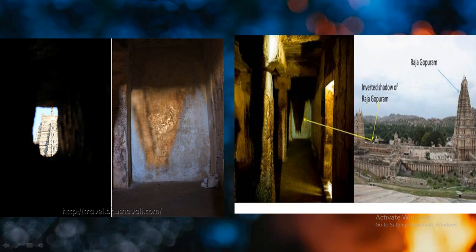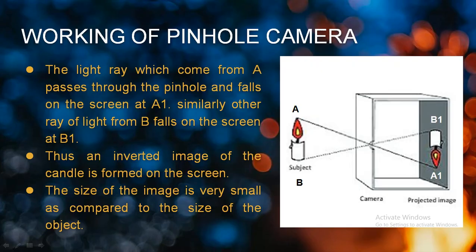You can see mostly the shadow is black. They are not going to give you information related to color. But when the structure is designed in such a manner that in the afternoon when the sun rays fall on this temple, its shadow appears as a golden shadow. And that's why it is quite famous in India.